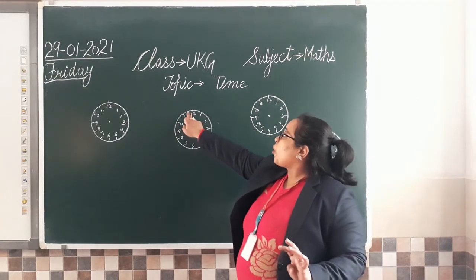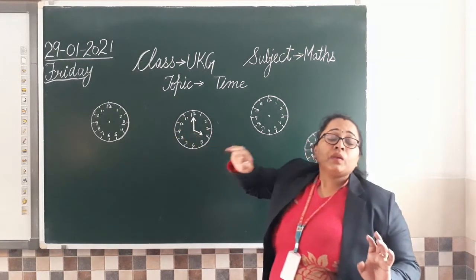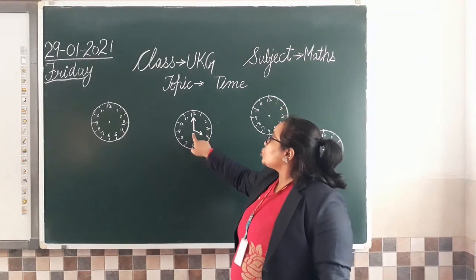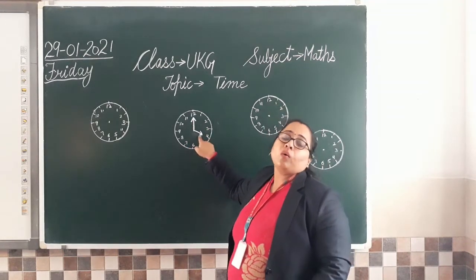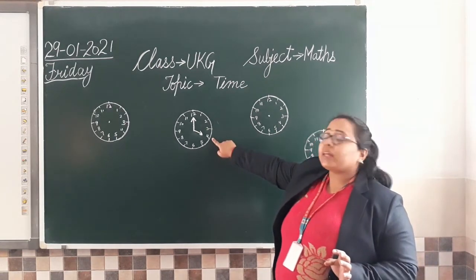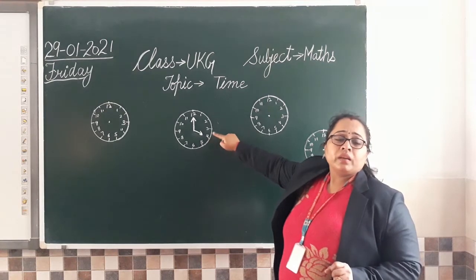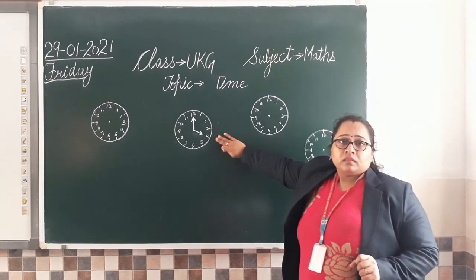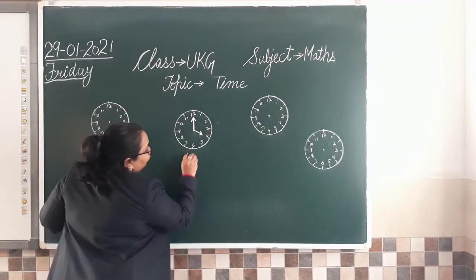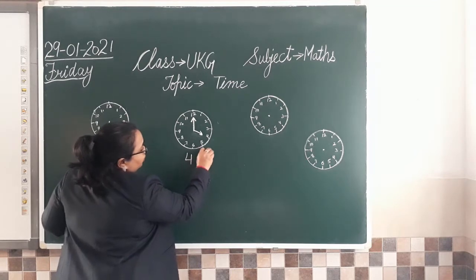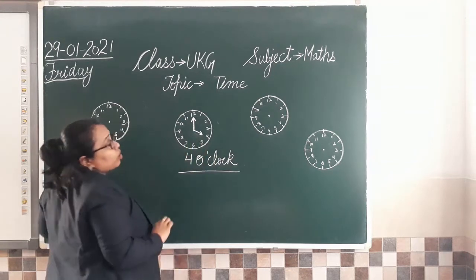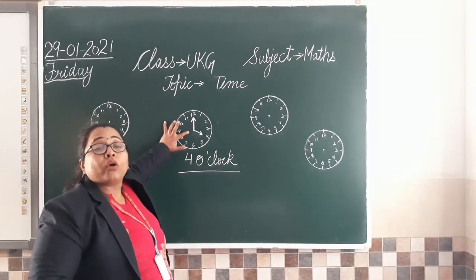When the long hand is pointing towards 12, जो long hand है वो किसकी तरफ पॉइंट कर रहा है? Towards 12. वो 12 पे है. और जो short hand है वो जिस भी नंबर पे होता है, that is the time. Clear? Now if I ask you what is the time here, so what will you answer me? The time here is 4 o'clock. So how will you write? 4 o'clock. So the time in this clock is 4 o'clock.